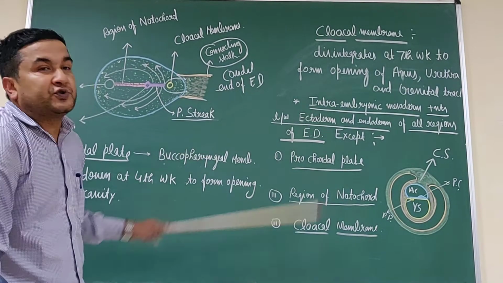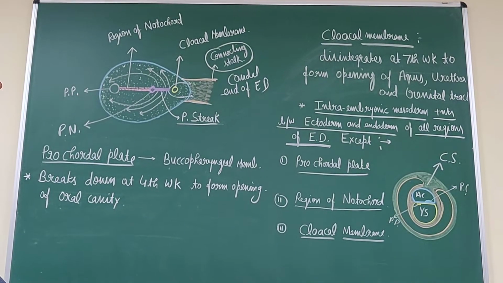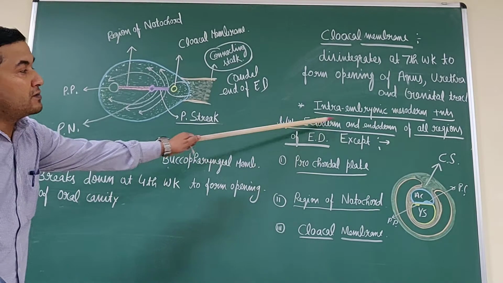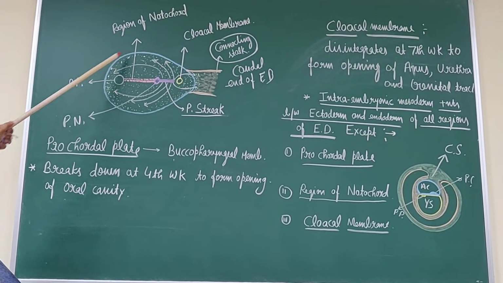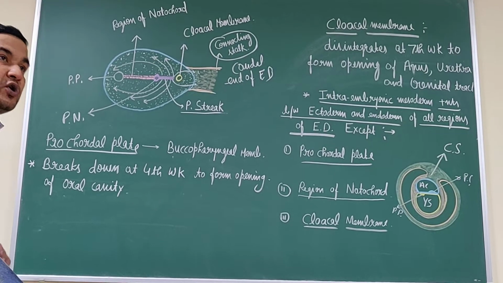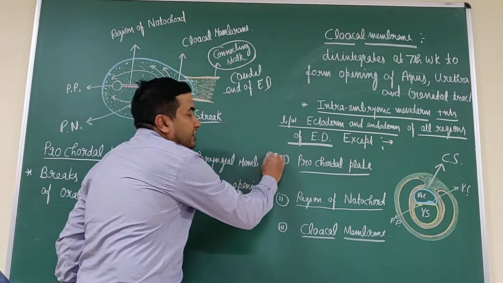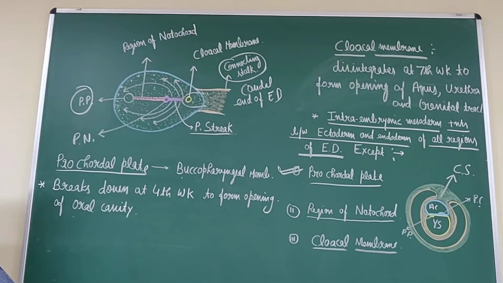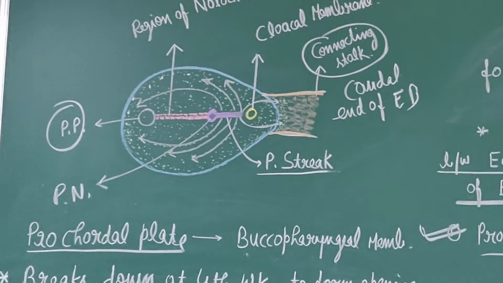This intraembryonic mesoderm that is formed by the primitive streak is present between the ectoderm and the endoderm. It is present throughout the region of the embryonic disc, except at the procaudal plate. The procaudal plate, as we have discussed,